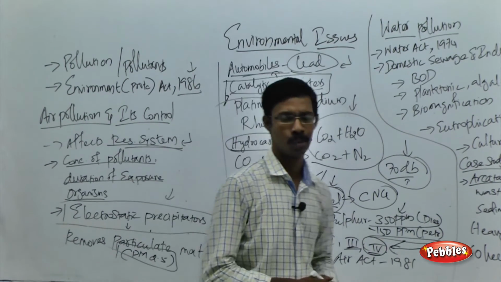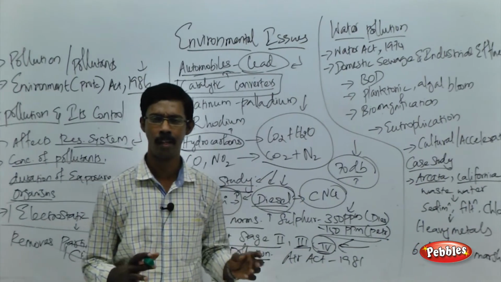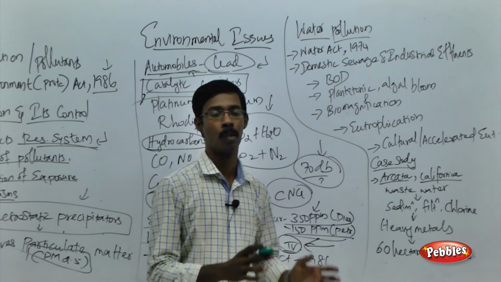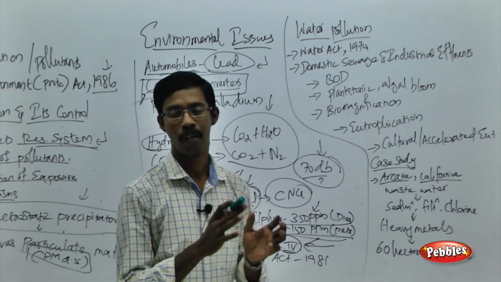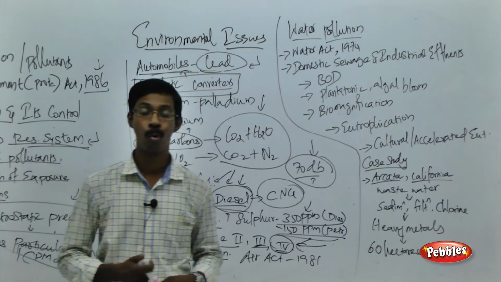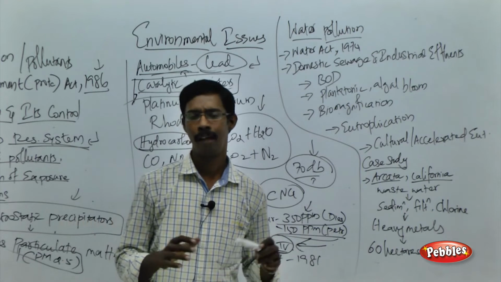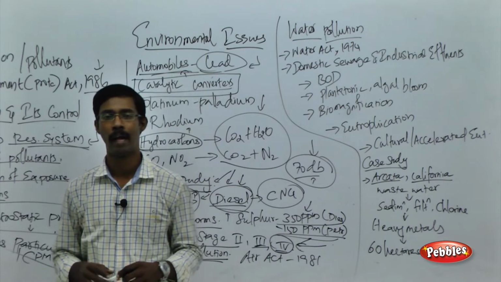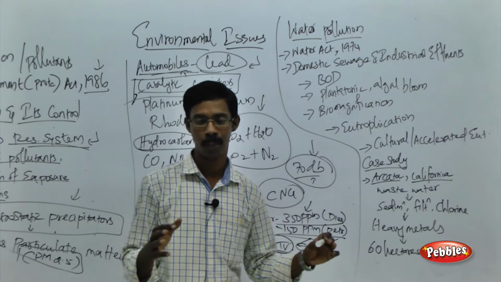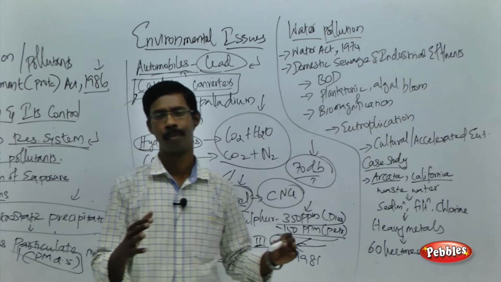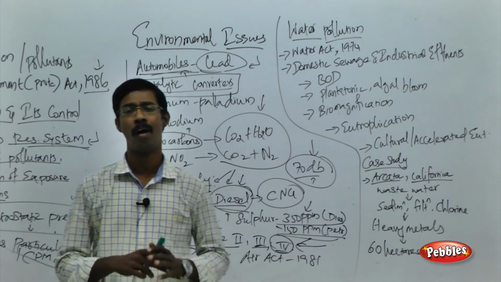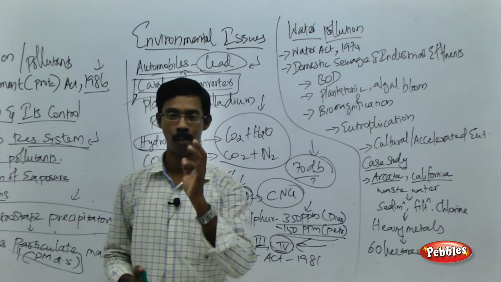What do you mean by water pollution? As I told you, any human activity or release of waste into water bodies that causes blockage leads to the pollution of those water bodies. Because of human activities, we are polluting the entire water bodies, from the pond, the lake, the rivers and the ocean. We are affecting and disturbing all the water bodies. That is called water pollution.